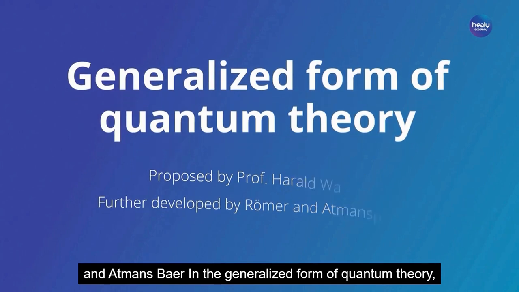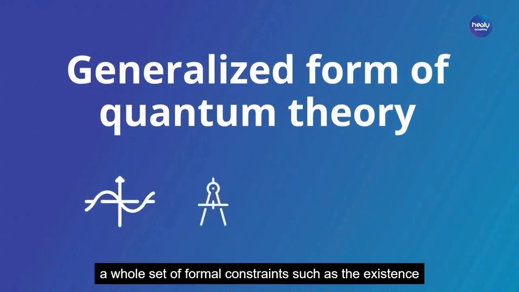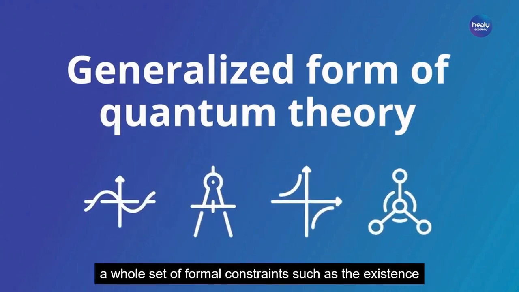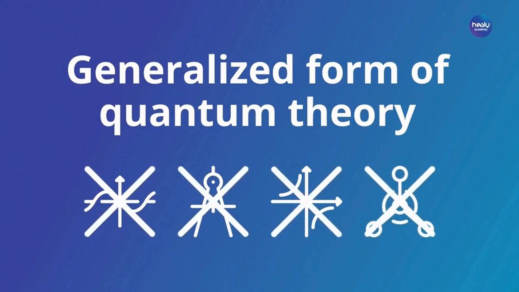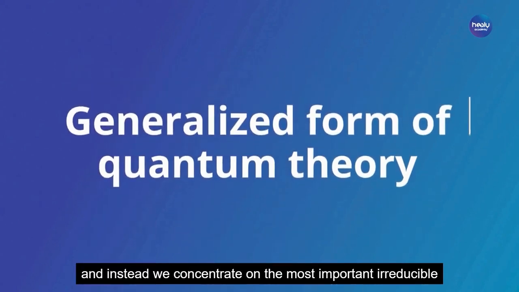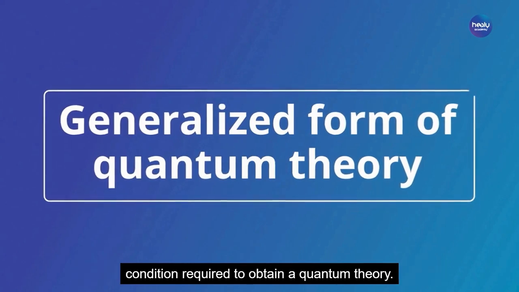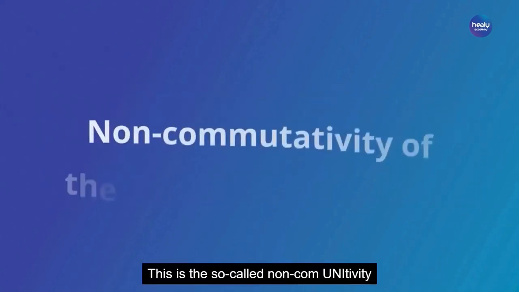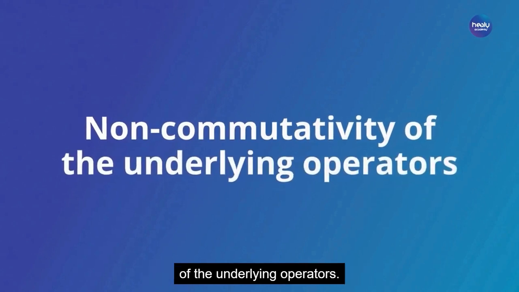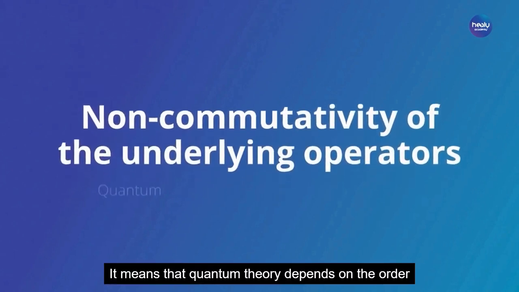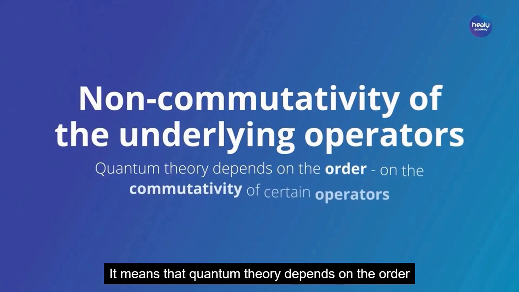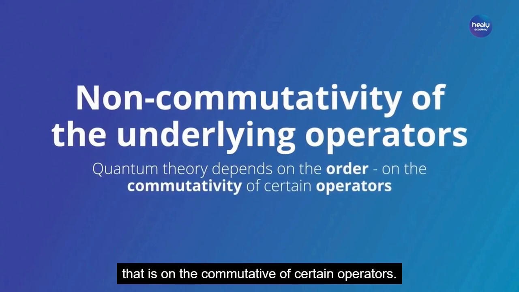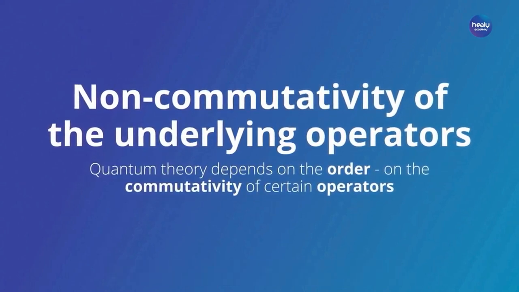In the generalized form of quantum theory, a whole set of formal constraints such as the existence of a Hilbert space is discarded, and instead we concentrate on the most important irreducible condition required to obtain a quantum theory. This is the so-called non-commutativity of the underlying operators. It means that quantum theory depends on the order, that is, on the commutativity of certain operators.